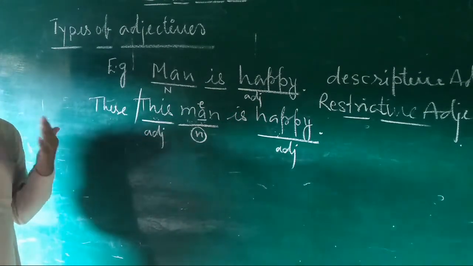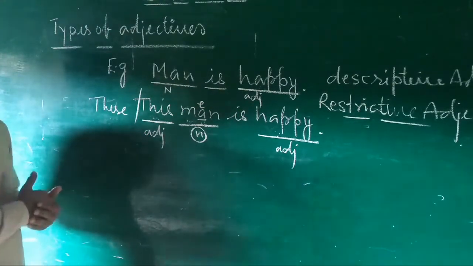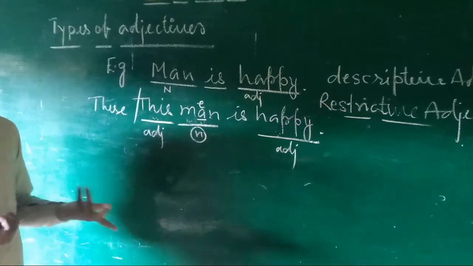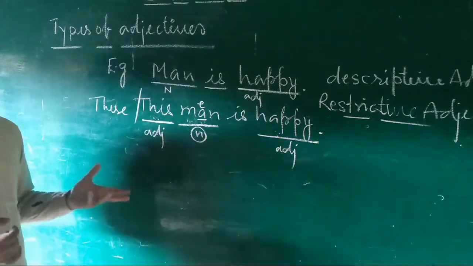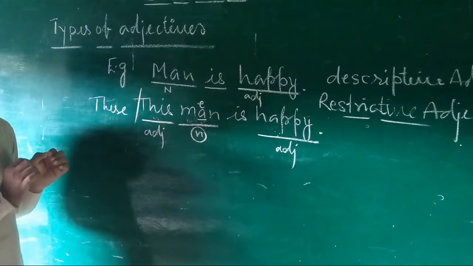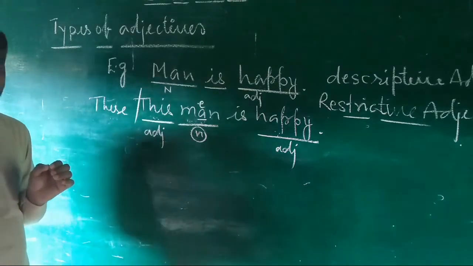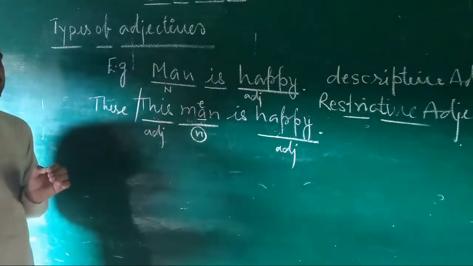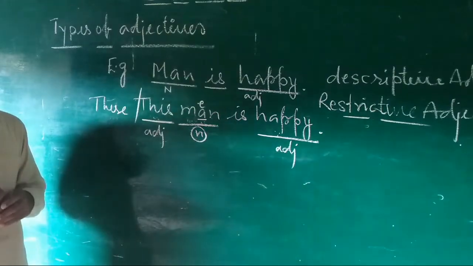Students, dear learners, I think that now you have understood. If there is any difficulty in the explanation, go to the comment box and mention what your problem is.